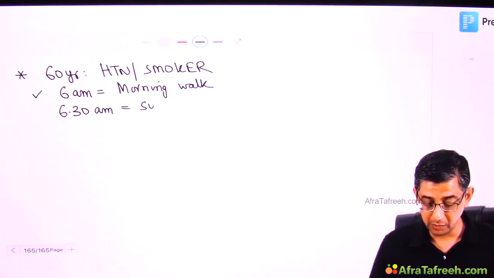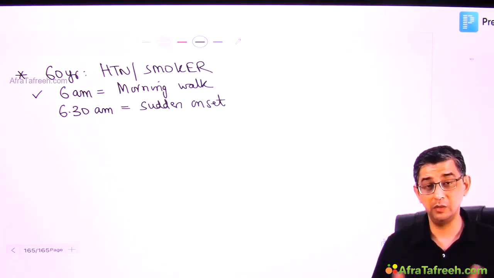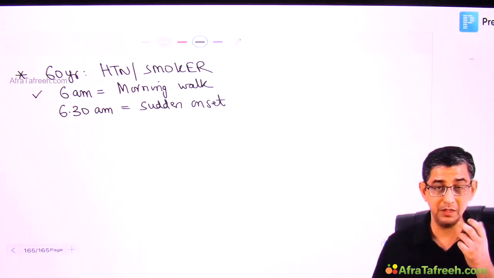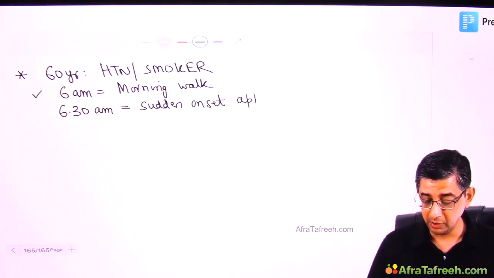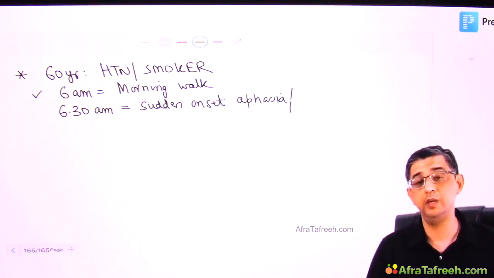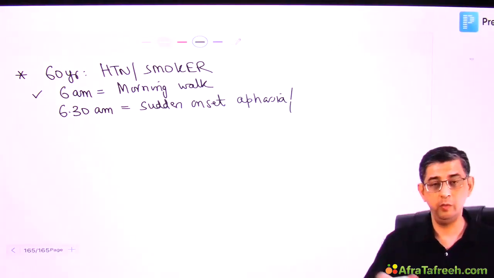And she found that her husband was struggling to speak. This lady initially was taken aback. She was wondering what's going on. His lips, he's trying to produce voice, but the voice is not coming out. So this particular person at 6:30 a.m. has been noted by his wife to be having inability to speak. So she thought that maybe it was some medical problem, and she thought, I'll call up the doctor. So she told him, don't worry, you'll be fine. And she handed him a glass of water.